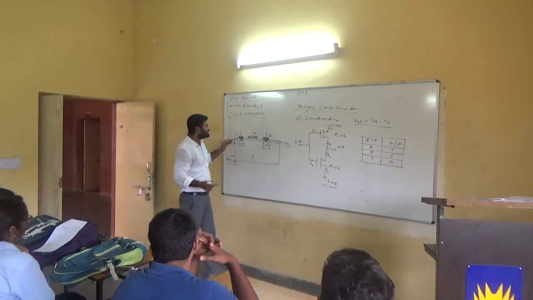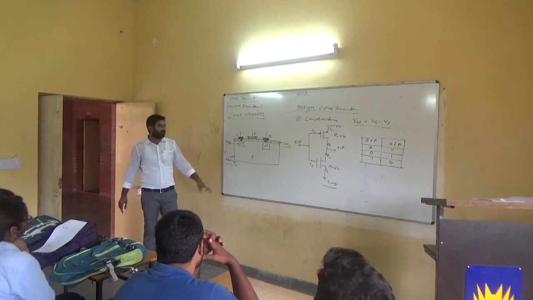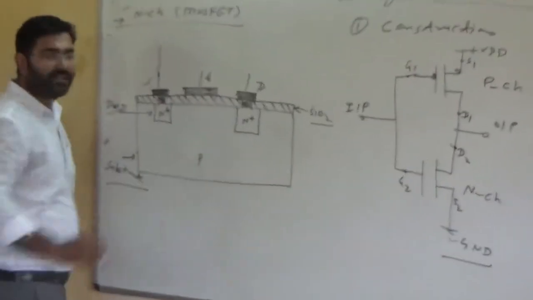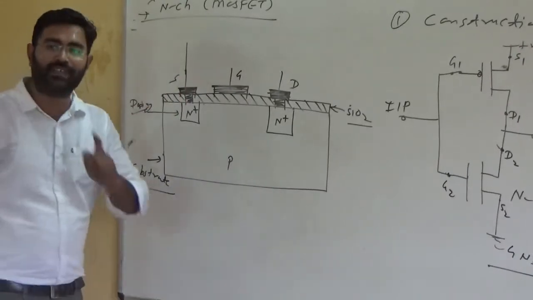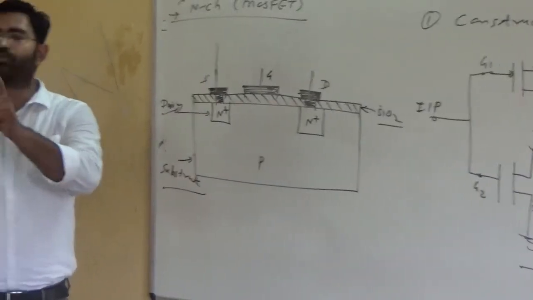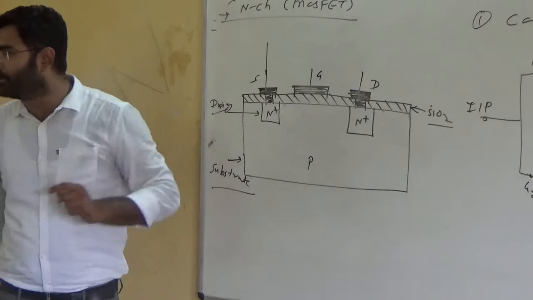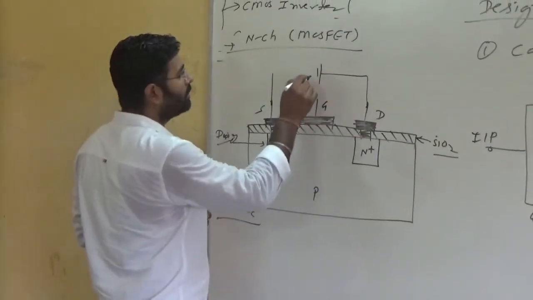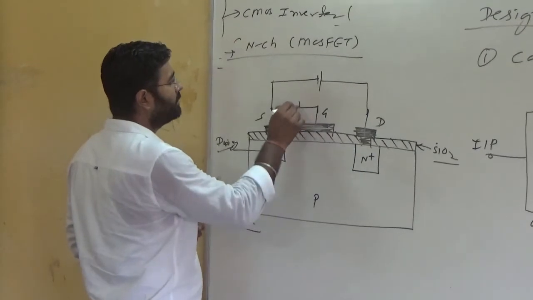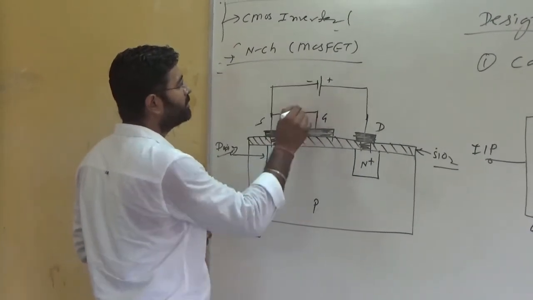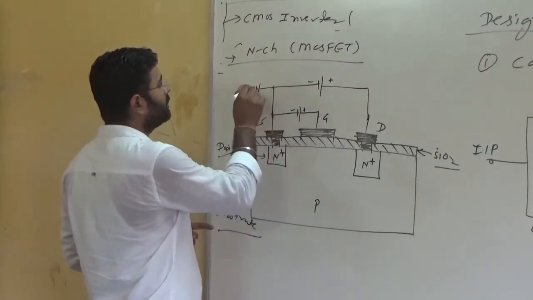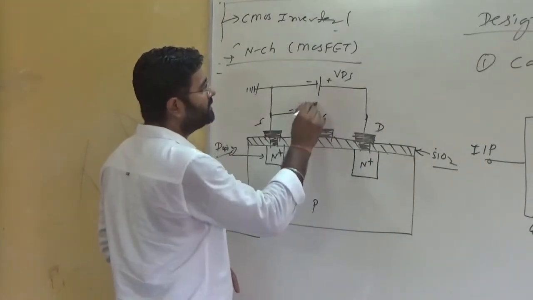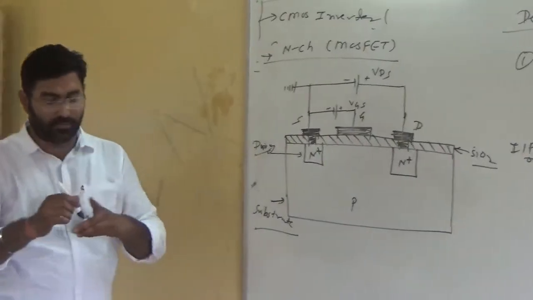Obviously, let's start with the N-channel MOSFET. This is the N-channel MOSFET. Initially, to make it start, we need to supply VGS and VDS, the gate to source voltage and the drain to source voltage. So this is the drain to source voltage, plus and minus, and ground. This is VDS.